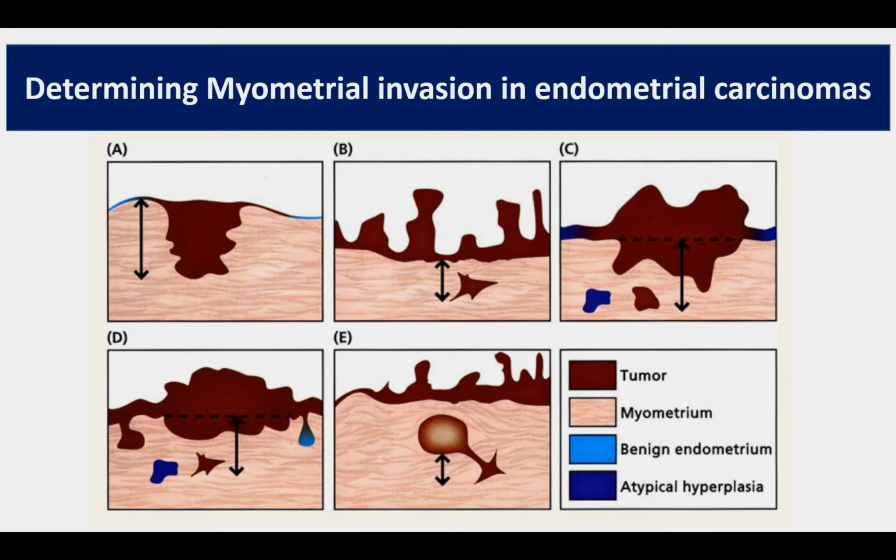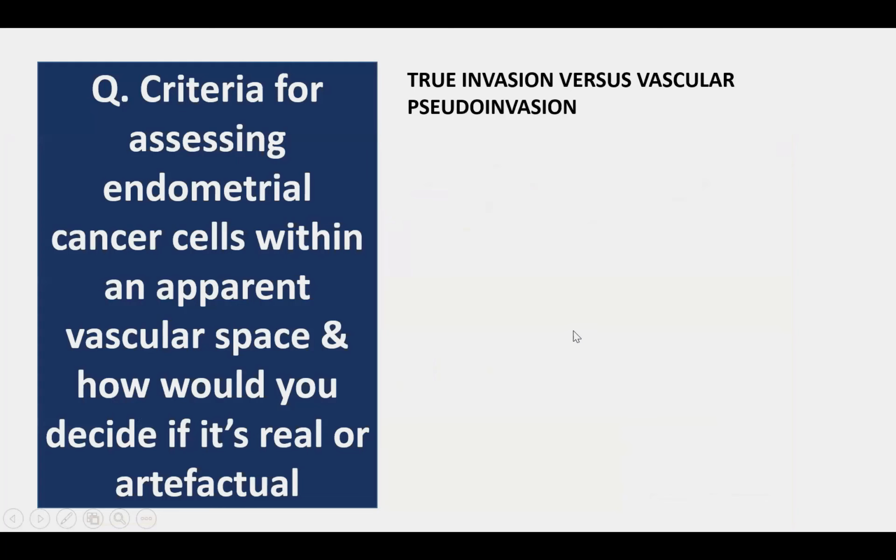Now, once you're finished with that, we also need to identify whether the tumor is invading into the blood vessels. So whether or not there is a vascular invasion. Sometimes we may see tumor cells in an apparent vascular space, and we need to decide whether it's a real invasion or artifactual invasion.